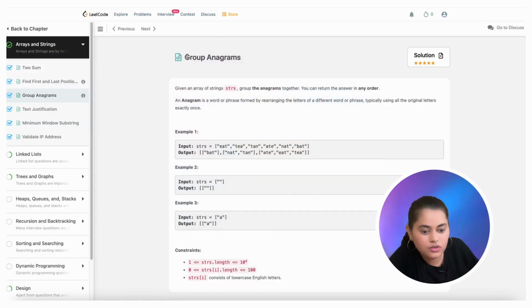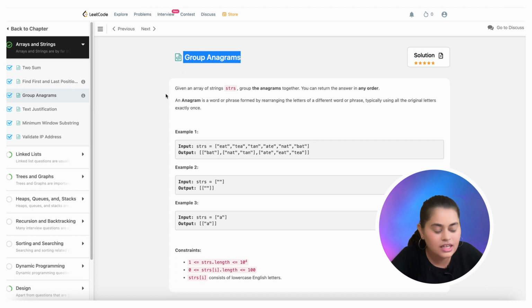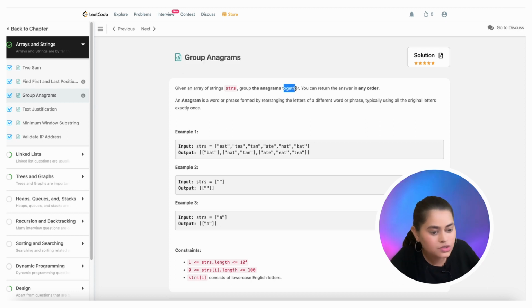So today we are going to solve Group Anagrams, and let me read the question. Given an array of strings strs, group the anagrams together. You can return the answer in any order. An anagram is a word or phrase formed by rearranging the letters of a different word or phrase, typically using all the original letters exactly once.